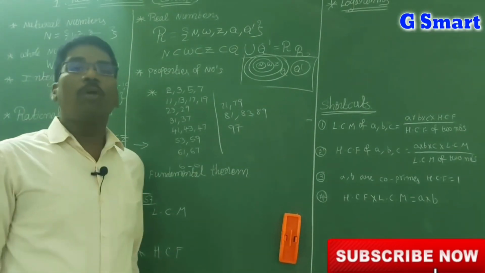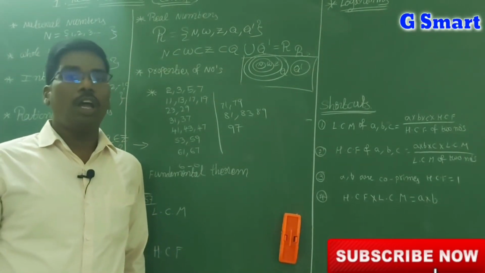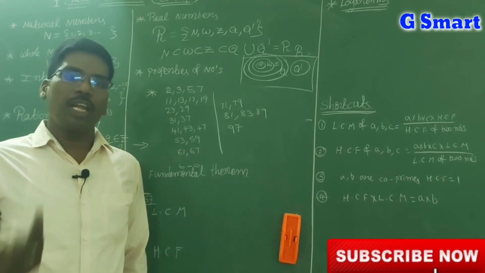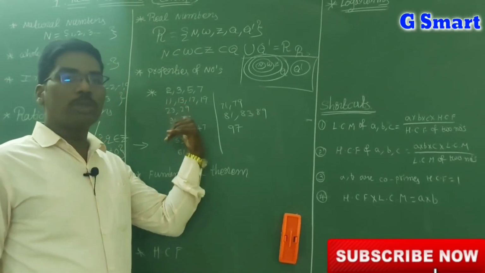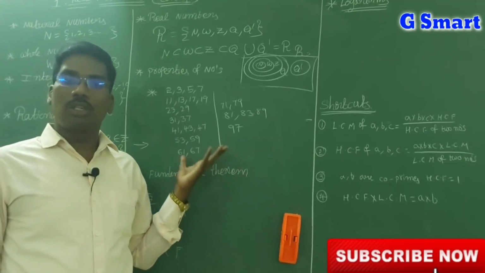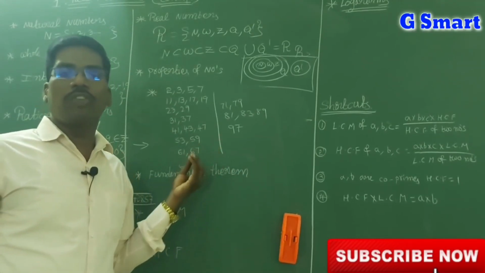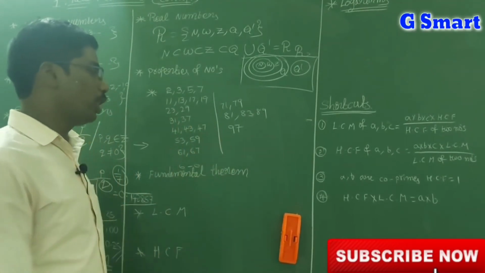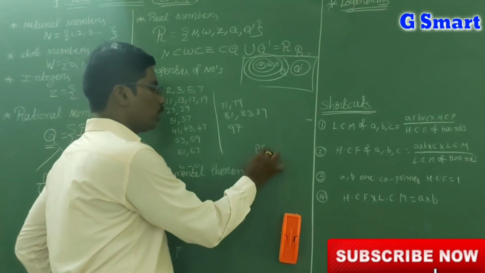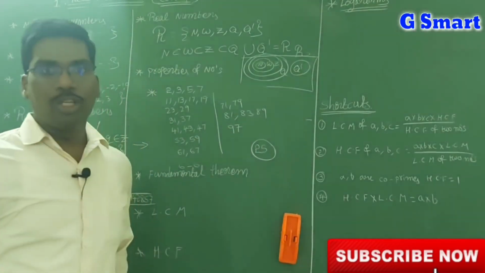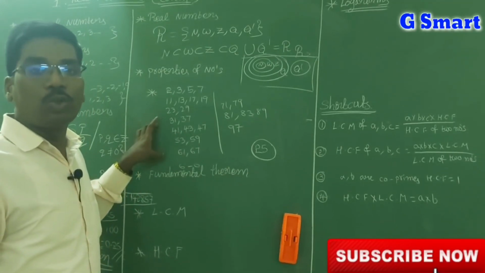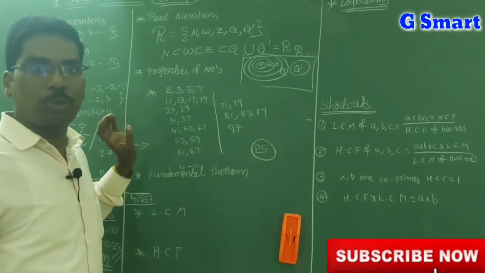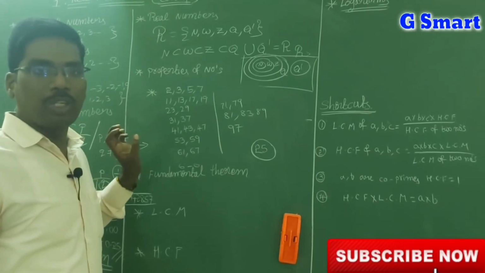They may ask how many prime numbers are there below 50, or how many prime numbers are there between 50 and 100, or how many prime numbers have 1 as the units digit. Like this they will ask. So if you remember these, below 100 there are 25 prime numbers. You have to remember these, because using these only we prove that root 2 is an irrational number, root 3 is an irrational number.